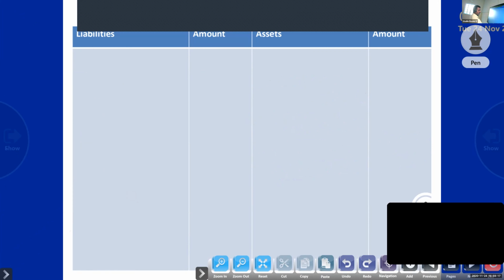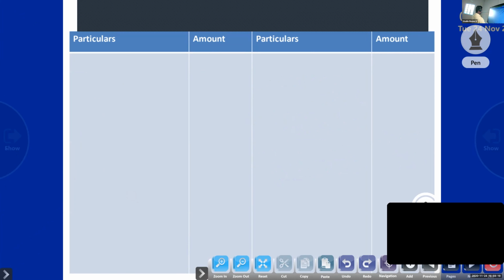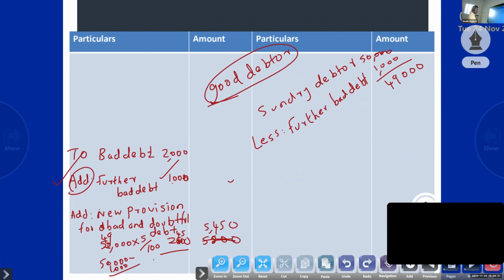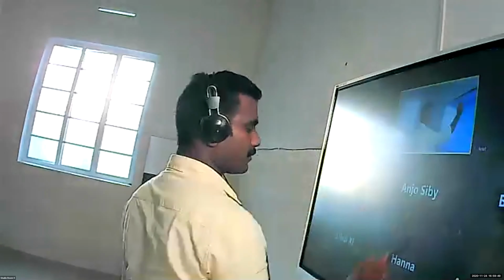I know that you have doubt related to how to calculate provision for doubtful debt. One thing you have to remember: if further bad debt is there in the adjustment, from sundry debtors we have to minus the further bad debt. Suppose further bad debt is not in the adjustment note, then it is 50,000 into 5%. Okay, next period I will teach.